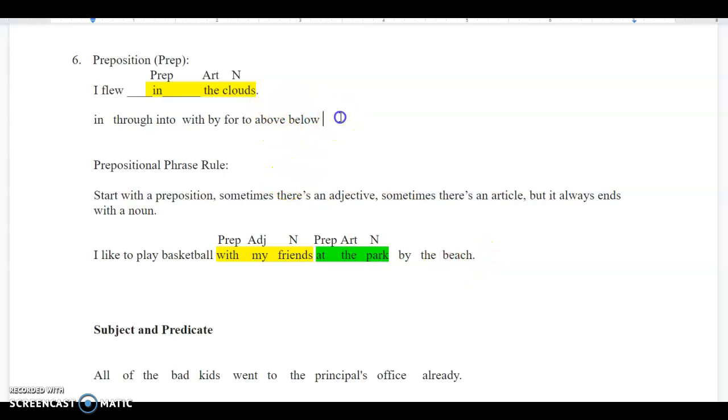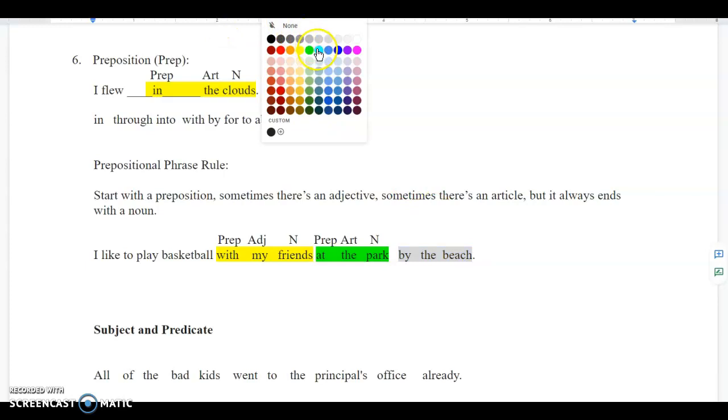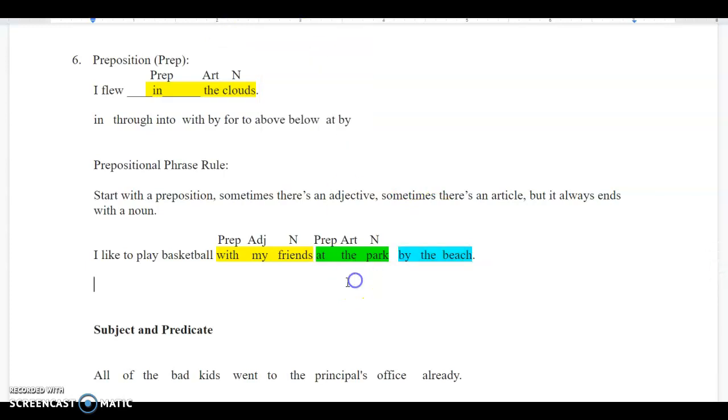Right, so again, let's add "at" here with my preposition. Do I have "by"? Nope, so let's add "by". So again, these are prepositional phrases, okay? Now, it's really important for you to understand it because I'm going to be teaching you a grammar rule.